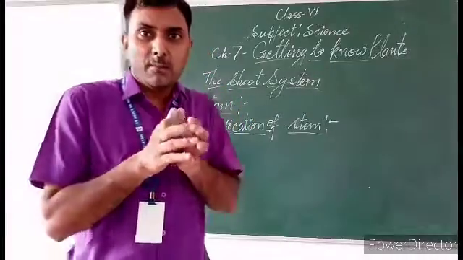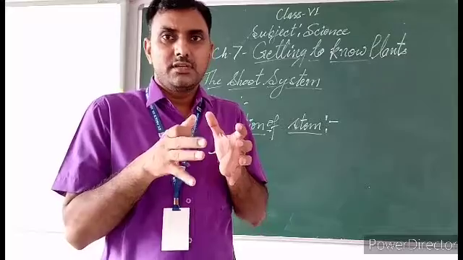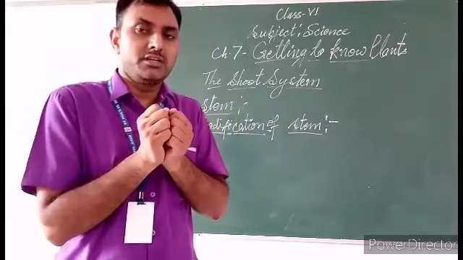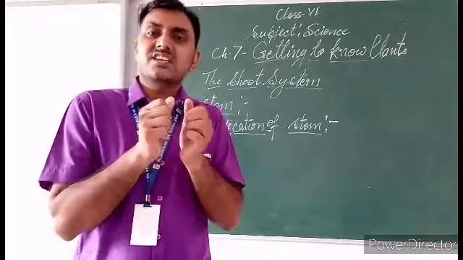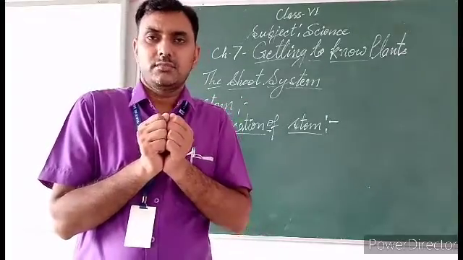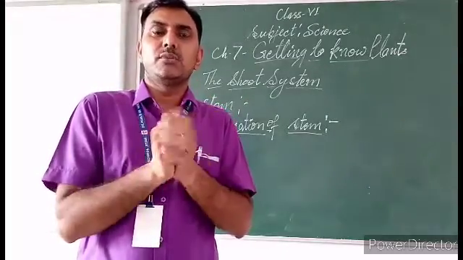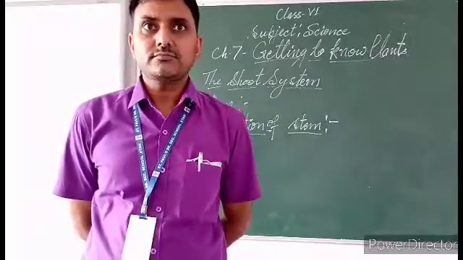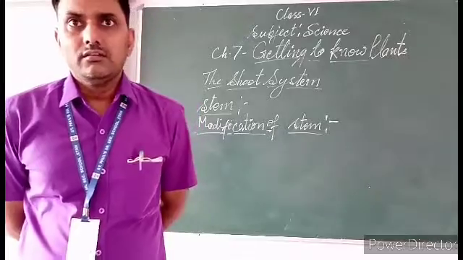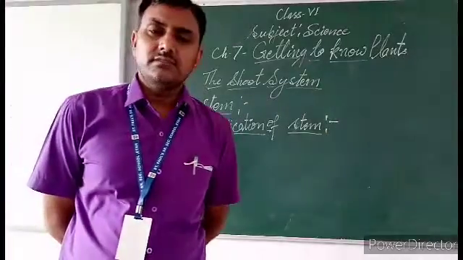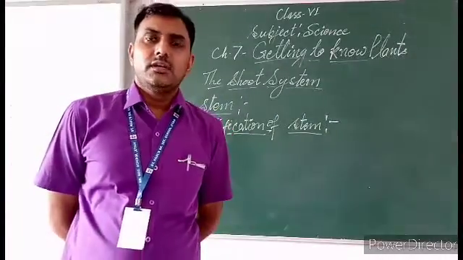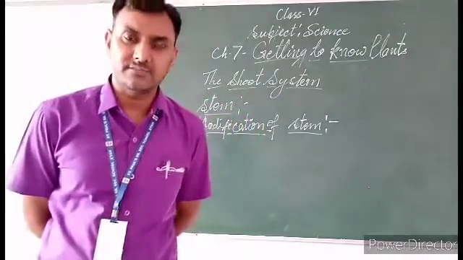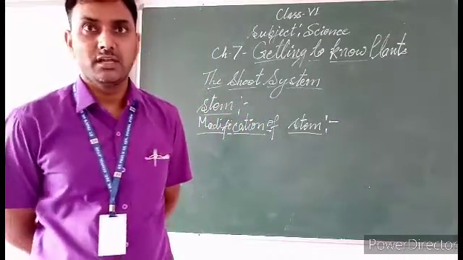Buds of the stem puff up and store food in the form of starch. That's why potato is called a modified stem. Ginger and turmeric are also modified stems.